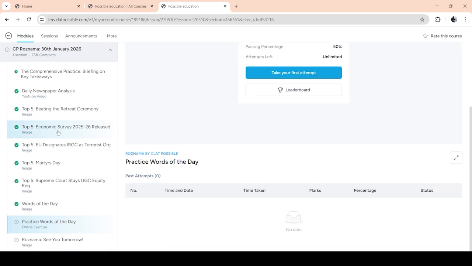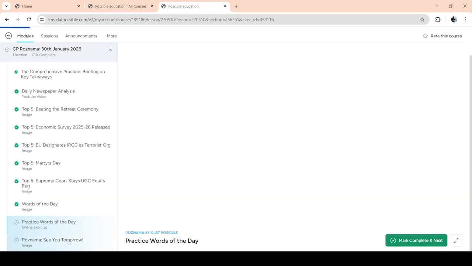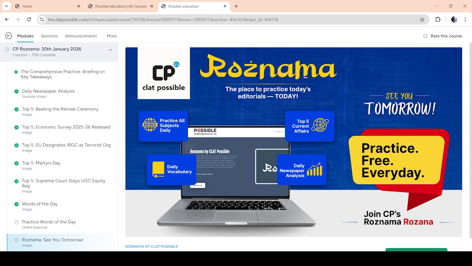So that is the basic structure of the Roznama. What we wanted to bring to you is a mini CLAT, a compilation of questions from all of the major sections each and every day for free so that you can practice and make sure that you are able to nail CLAT.